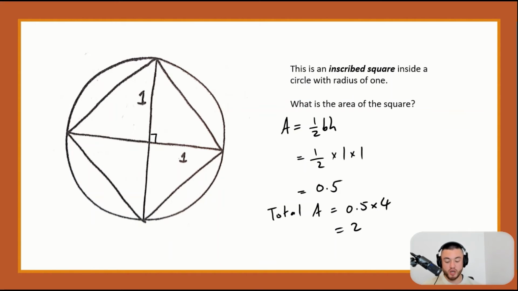And so what we can conclude now is that the area of the circle must be at least 2. So that's what we now call a lower bound. The way this method is going to work is we are basically going to bound or squeeze in between these two caps, so that the area of the circle must be between these two values, and we're going to start to shrink or exhaust those limits.